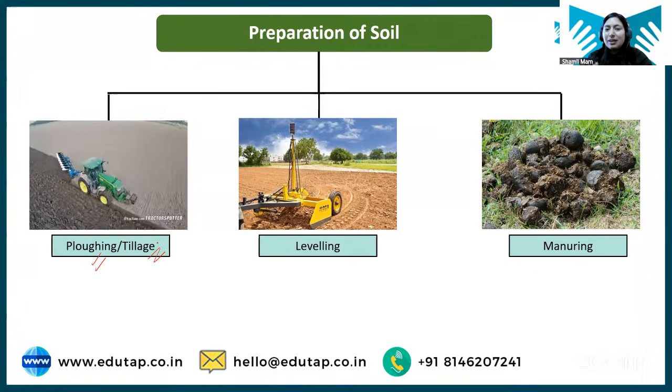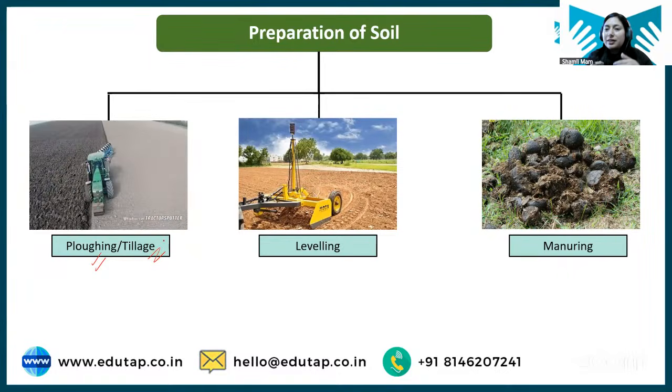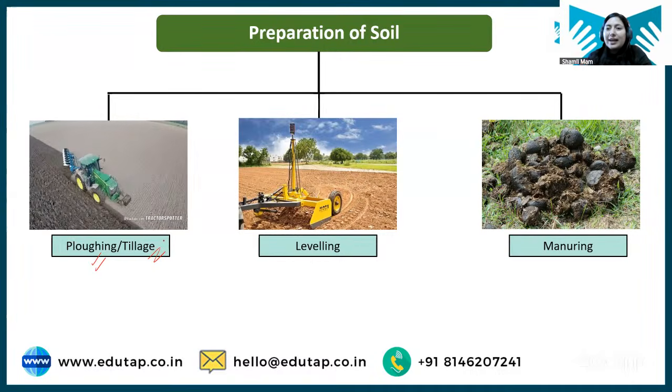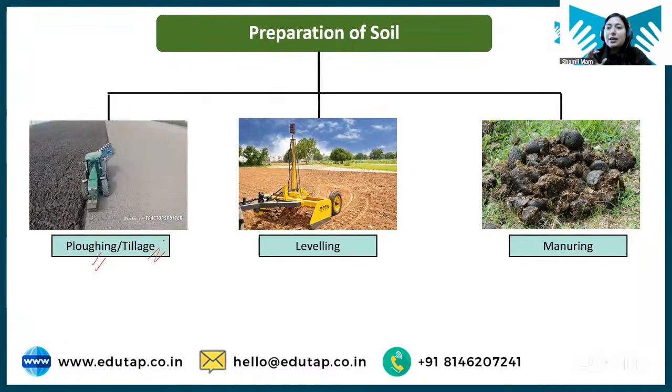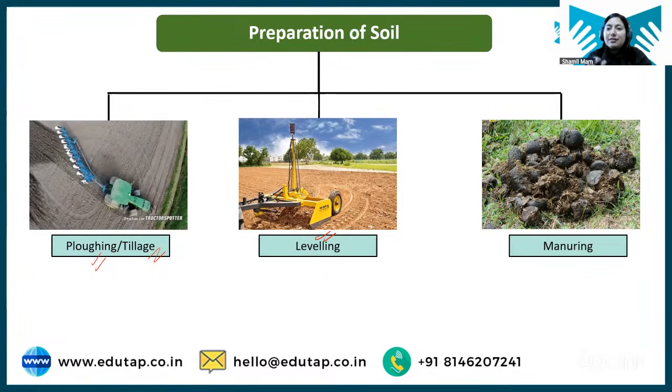In the scientific way we are preparing the soil. So for tillage, we go through different steps that we are going to discuss. Plowing is a generic term, you can say, and tillage is when the scientific manipulation of soil is done. When we are scientifically manipulating the soil or opening the soil, that is the term given for tillage. Next we have is leveling. Once plowing and tillage is done, then we level the field.